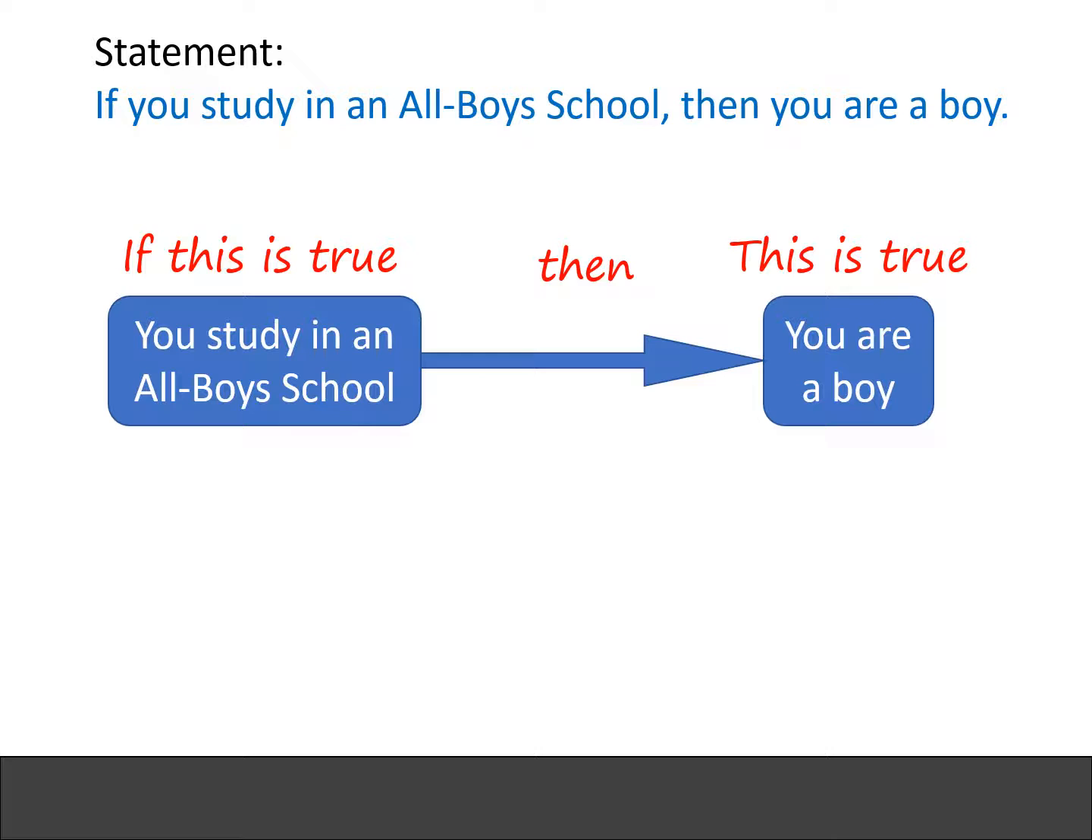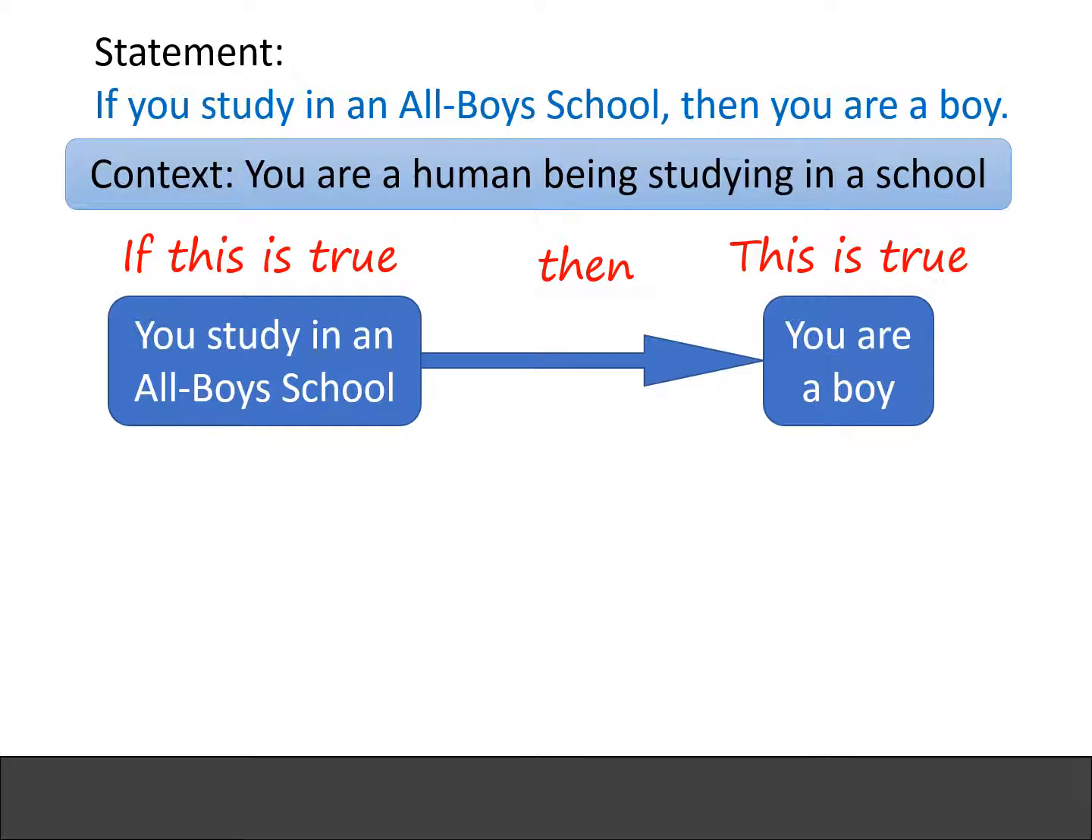As with any statement, there is a context. In this case, the context is you are a human being studying in a school. Maybe it is very obvious in this statement, but in subsequent statements that we are going to see, the context is important. To someone else, it may not be so obvious. Why is it that if you study in an all-boys school, then you are a boy? So that's when you need to explain or elaborate or prove this statement.